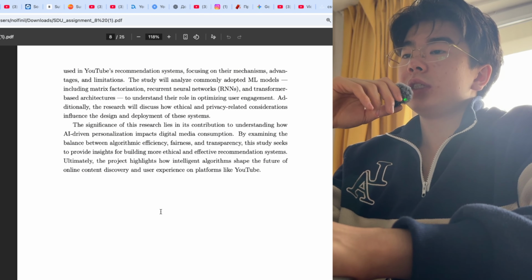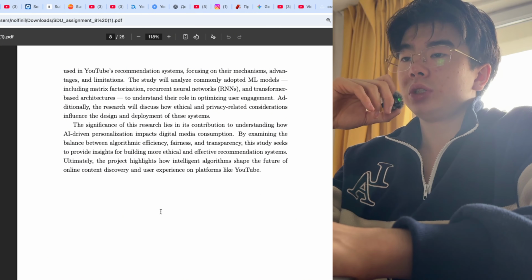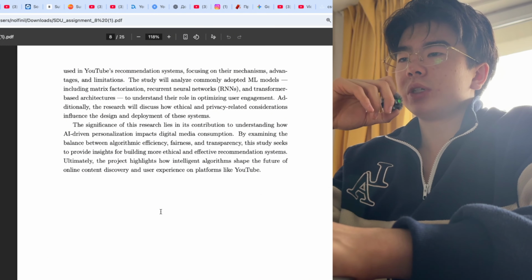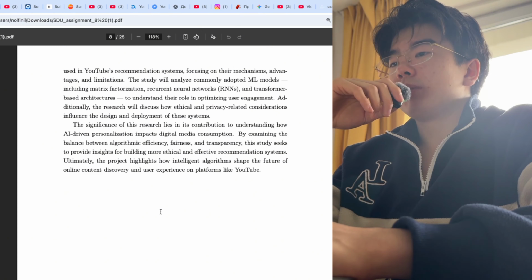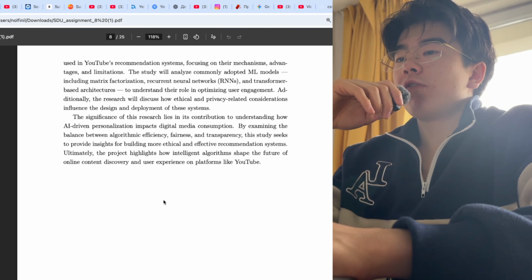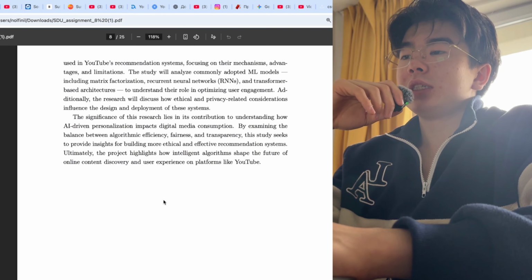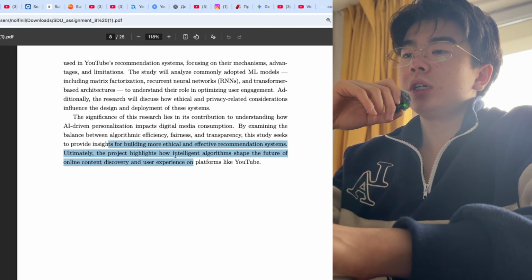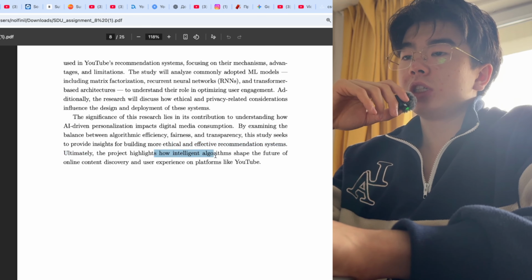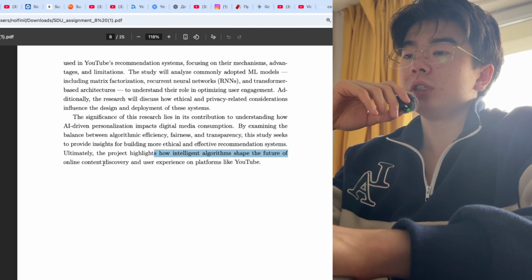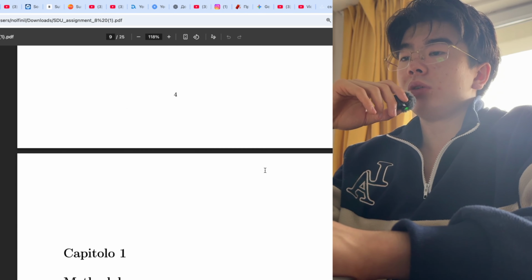The significance of this research lies in its contribution to understanding how AI-driven personalization impacts digital media consumption. By examining the balance between algorithmic efficiency, fairness, and transparency, this study seeks to provide insight for building more ethical and effective recommendation systems. Ultimately, the project highlights how intelligent algorithms shape the future of online content discovery and user experience on platforms like YouTube.